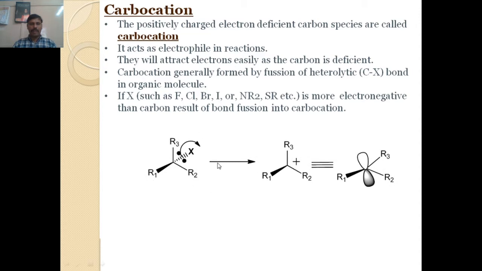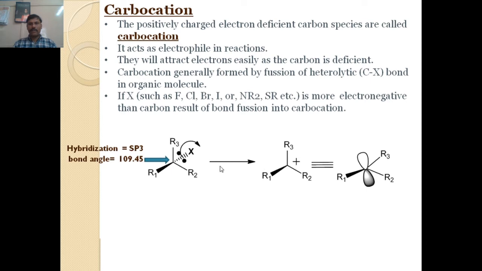Consider the example of a tertiary alkyl halide. That compound contains sp3 hybridization and a bond angle of 109.5 degrees. When the rupture of the C-X bond takes place, and X is more electronegative than carbon, the result is the formation of the intermediate species.